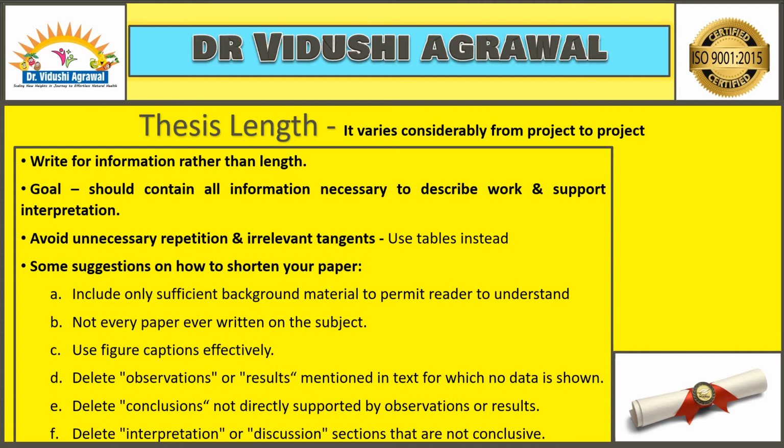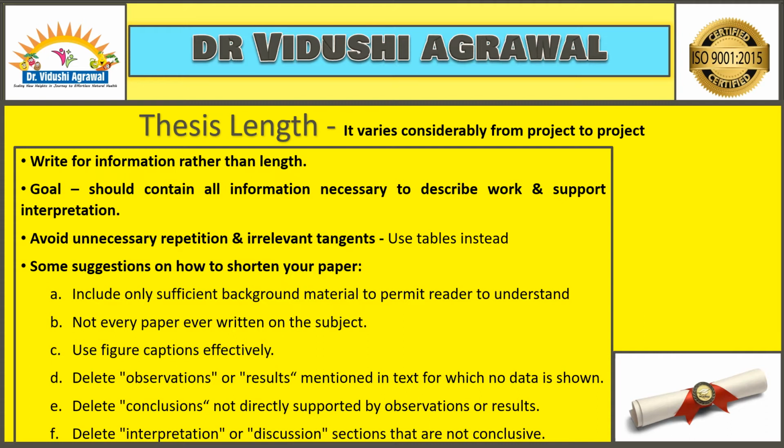Now include only sufficient background material. Do not just go on repeating, or do not just take irrelevant information. Not every paper ever written on the subject. Say if you're writing a review of literature, it doesn't mean that you have to take 20, 40 reviews of literature. No, 4 to 6 reviews of literature is sufficient, and specifically that is specific to your subject. Use figure captions effectively. Wherever you can use figures, or wherever you can use images, it looks good to the reader that they're not just going on reading paragraphs and paragraphs, right?